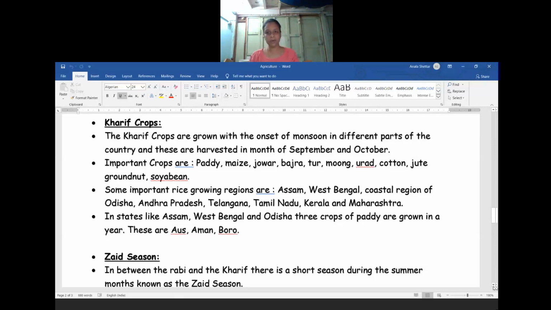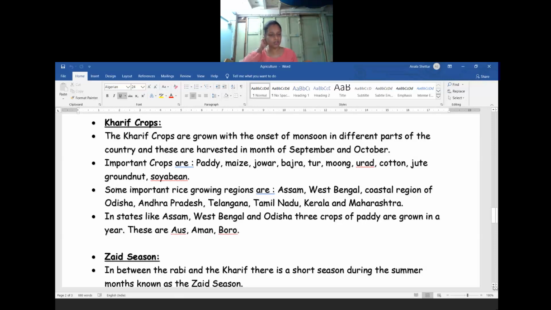Some of the most important rice growing regions, where we see most of the people growing rice, are Assam, West Bengal, the coastal region of Odisha, Andhra Pradesh, Telangana, Tamil Nadu, Kerala and Maharashtra. In these states the people do rice production and grow more and more rice. Particularly in the Konkan coast, along with Uttar Pradesh and Bihar, recently paddy has also become an important crop of Punjab and Haryana.